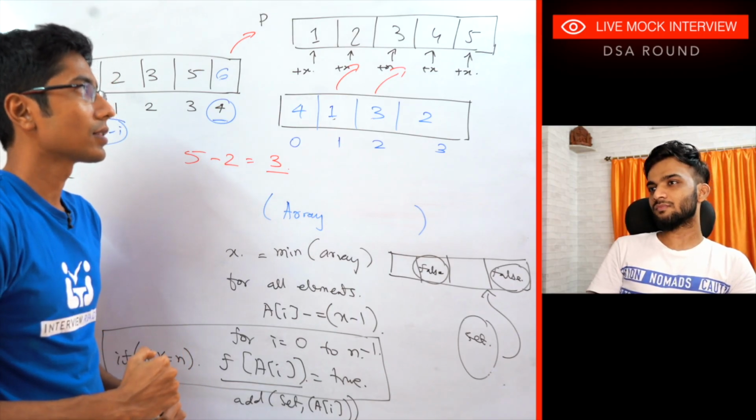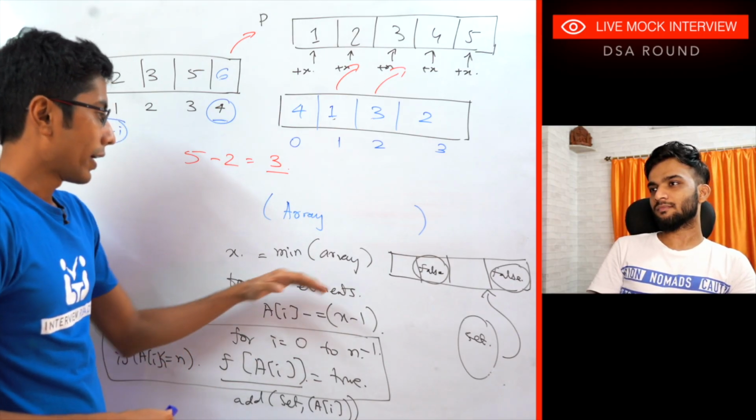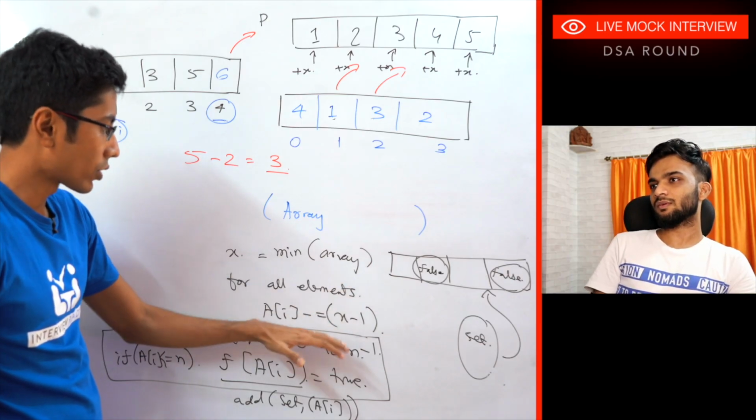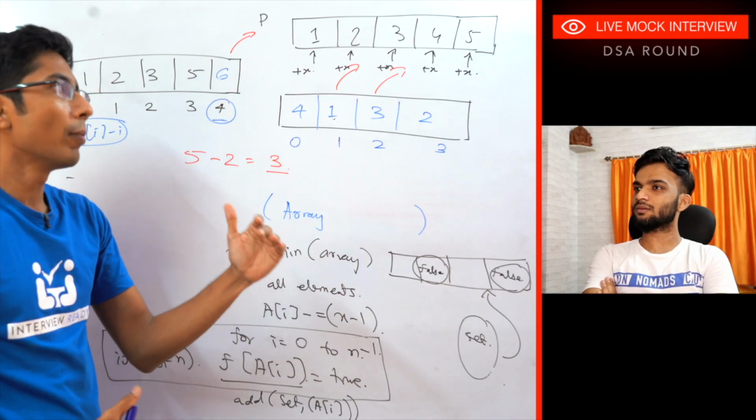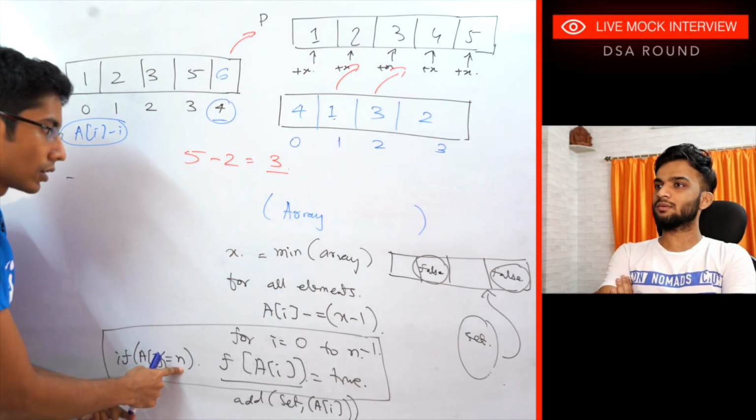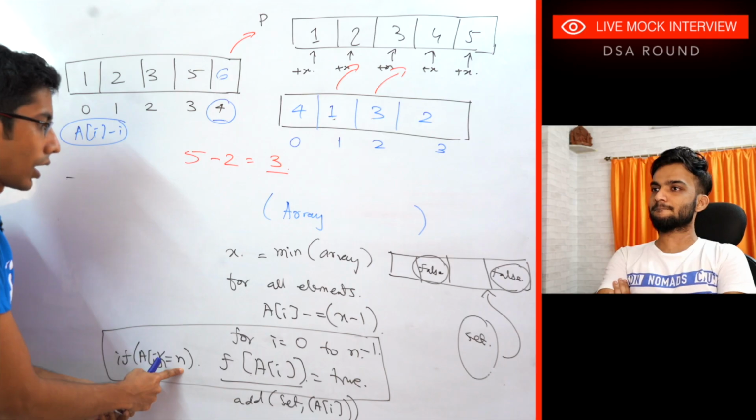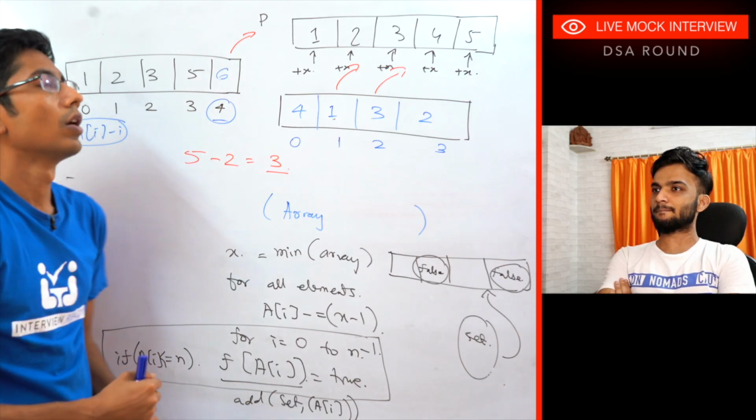How do I make this simpler? Okay, let's say I try to remove the complex data structures from this. So the moment you are greater than n, okay.